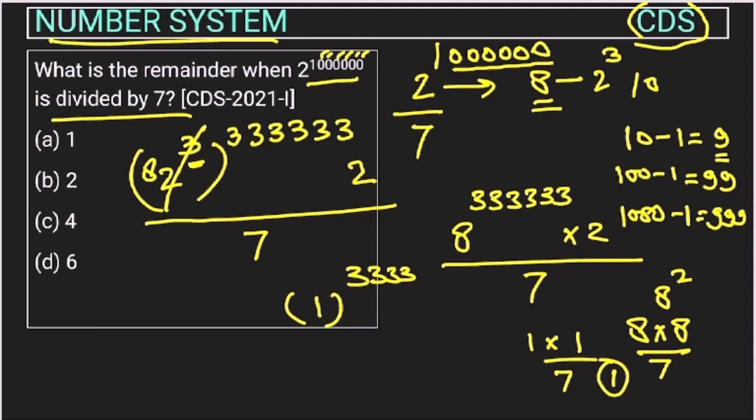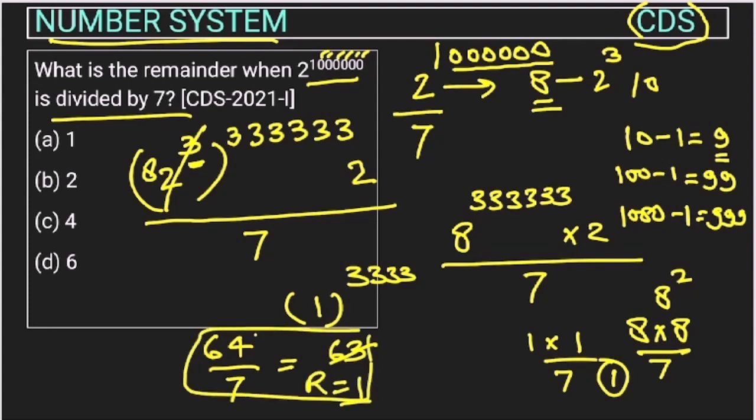Because 8 into 8 is 64, and if we divide it by 7, how many times will this go? 7 8 is a 56, 7 9 is a 63, right? So this will go 63 times and 1 will remain, right? So the remainder in this case is 1, okay?